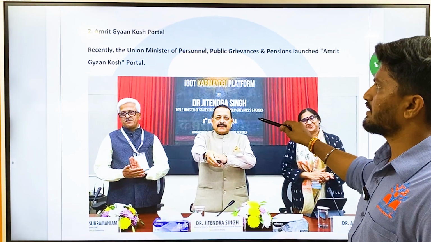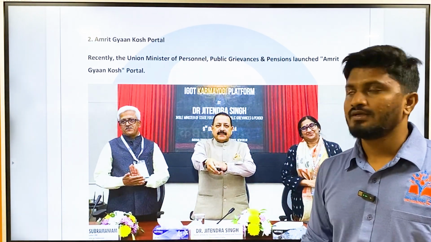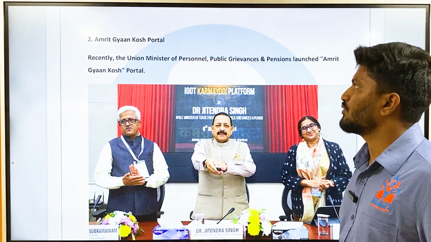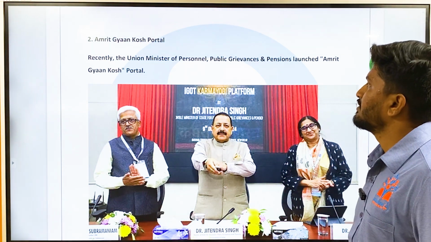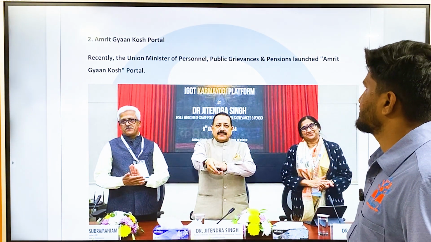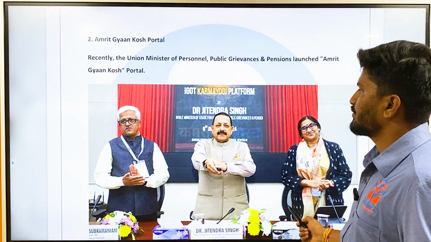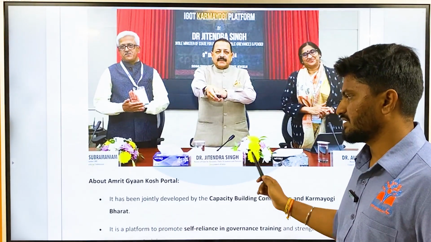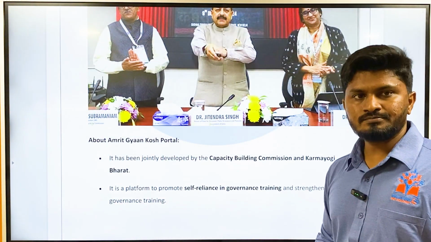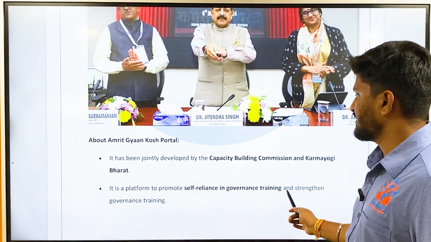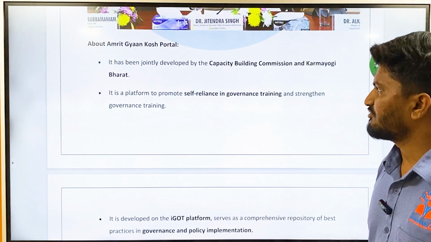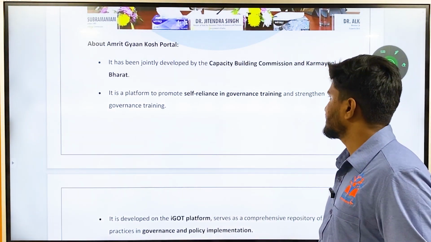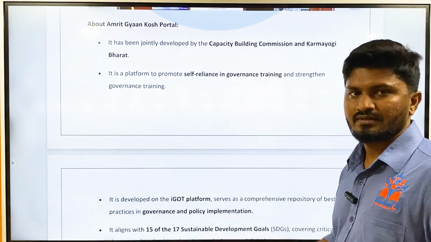And then another article from the Press Information Bureau, that is the Amrit Gyan Kosh portal. Recently, the Union Minister of Personnel, Public Grievances and Pensions launched the Amrit Gyan Kosh portal. So we'll see what the Amrit Gyan Kosh portal is. It has been developed by the Capacity Building Commission and Karmayogi Bharat. It is a platform to promote self-reliance in governance training and strengthen governance training.